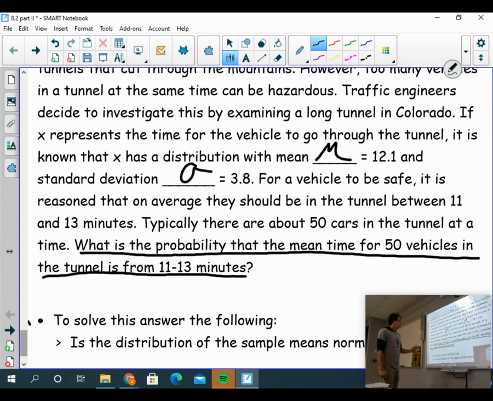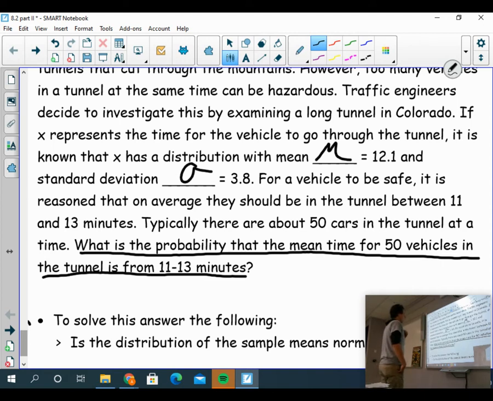I know I've seen problems where they want the probability for a given range in time, and I needed to use normal CDF there. But I don't know if I can use that here or not, so I got to determine that. But before I go any further, I don't want to give away any answers. If you feel good, try it on your own. As always, pause the video, check your work with mine. If not, follow along with me.